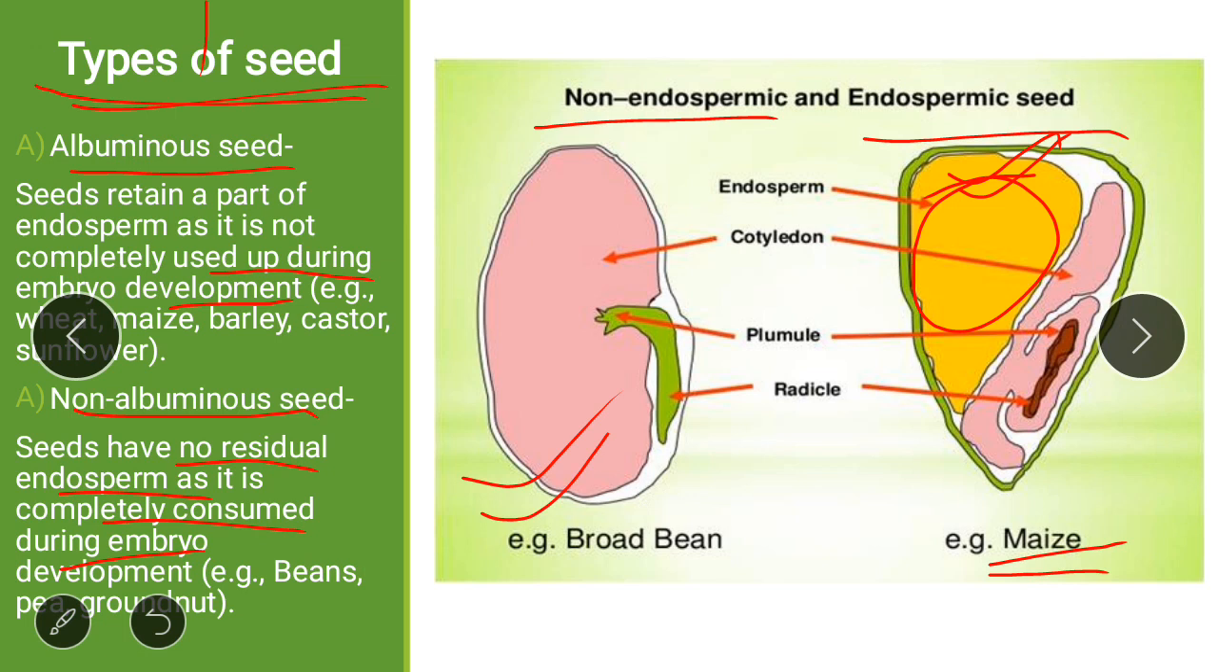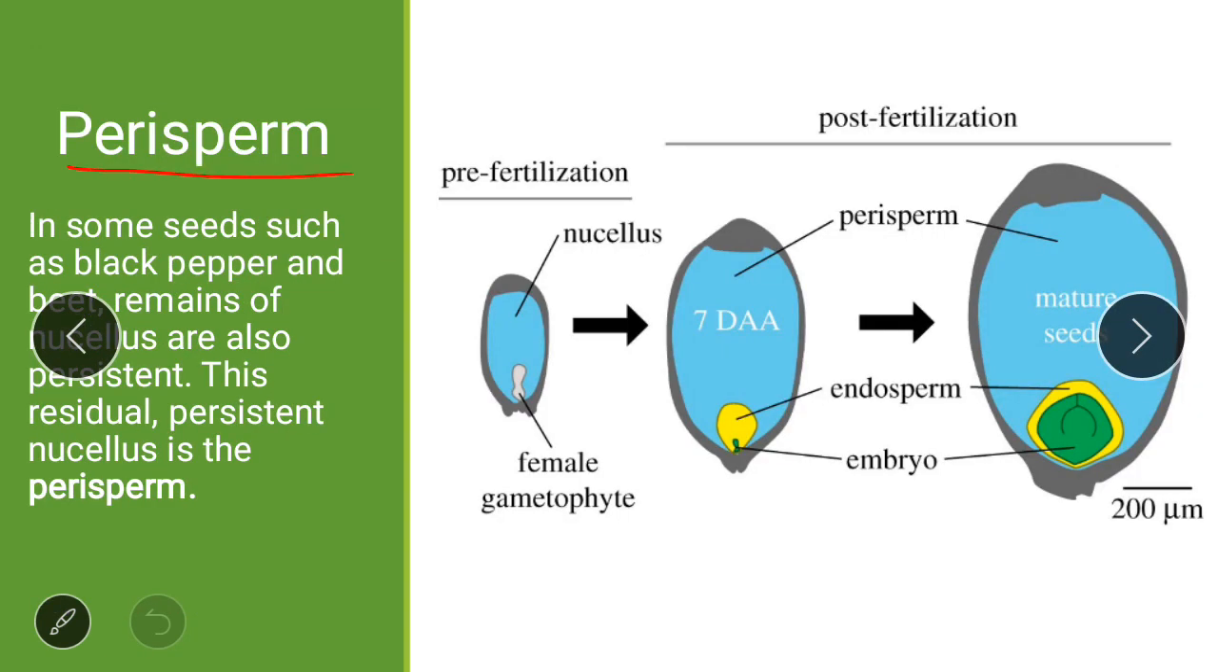Now what is perisperm? In some seeds such as black pepper and beet, remains of nucellus are also persistent. This is the nucellus and this nucellus is present in the seed here. See, this nucellus is present. Usually nucellus is used up, but in case of perisperm, in some seeds such as black pepper and beet, remains of nucellus are also present in the mature seed. So this persistent residual nucellus is the perisperm.